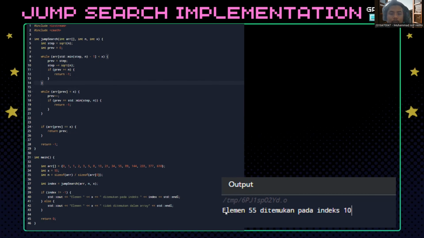And this output is: element 55 found at index 10. It's 55. That's all.